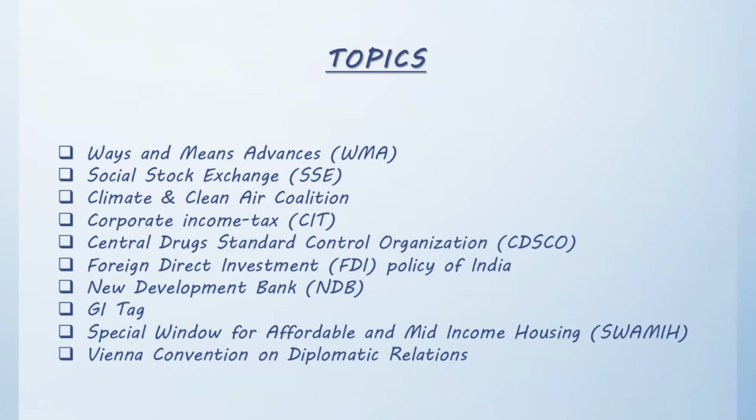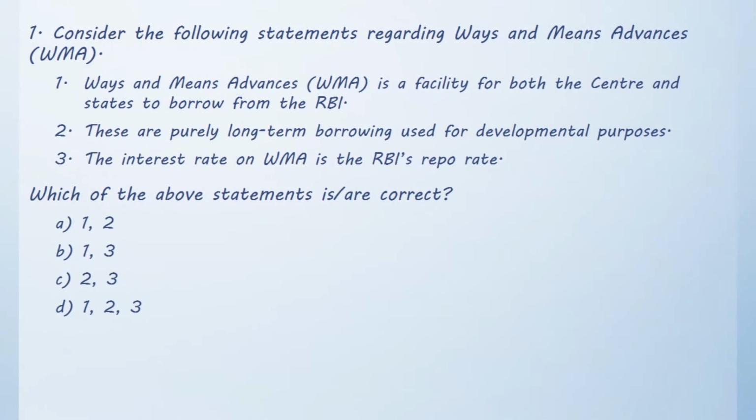Now, starting the video with the first question. Consider the following statements regarding ways and means advances. Statement 1. Ways and means advances is a facility for both the center and states to borrow from the RBI. Statement 2. These are purely long-term borrowing used for development purposes.